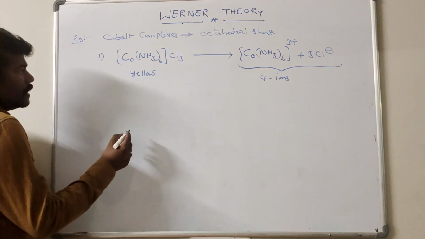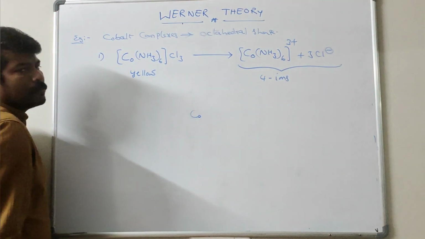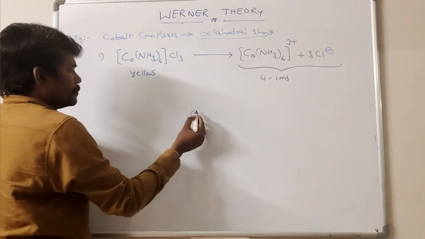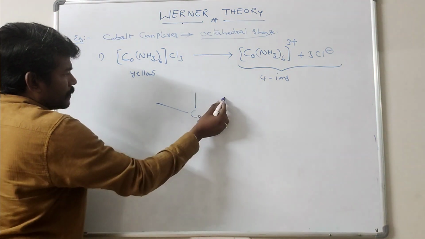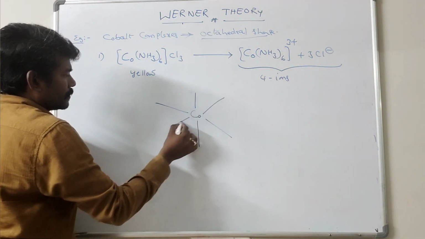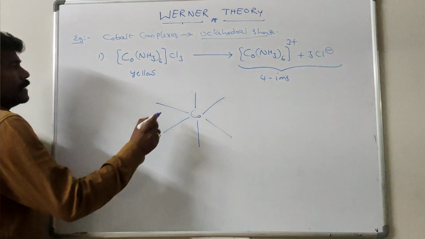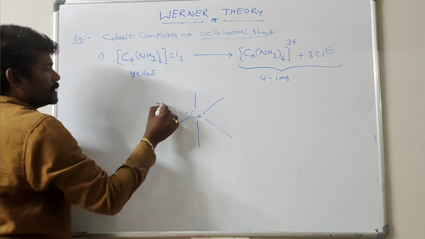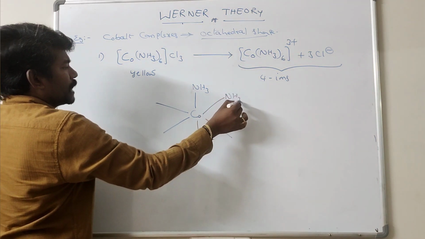So let us see the structure of hexammine cobalt(III) chloride. All cobalt complexes are in octahedral shape. Cobalt contains 6 ligands: 1, 2, 3, 4, 5, 6. All 6 are NH3 ligands, which are neutral ligands.